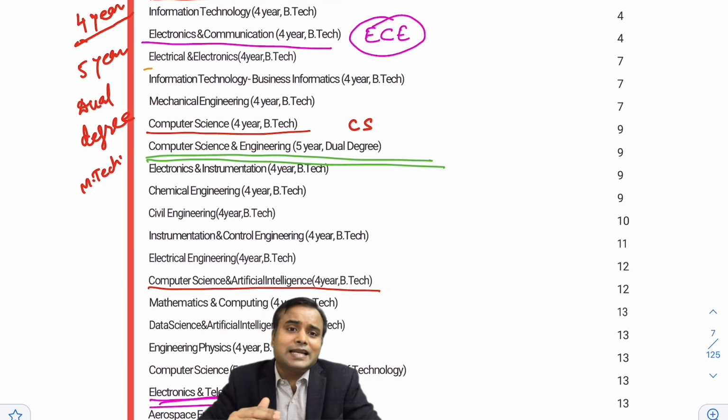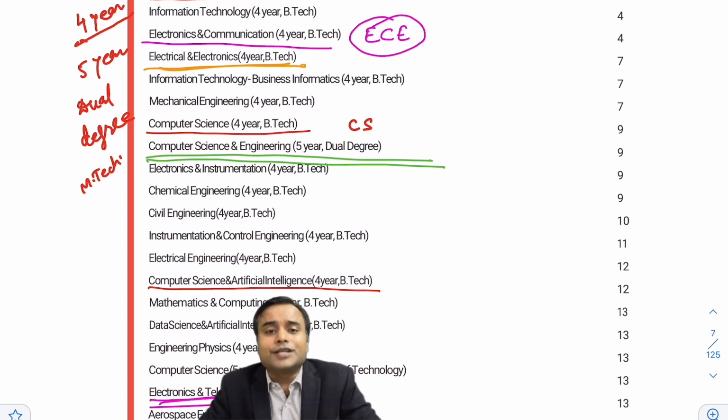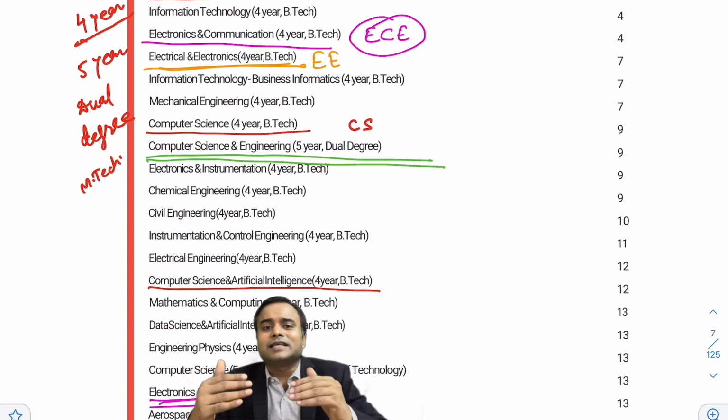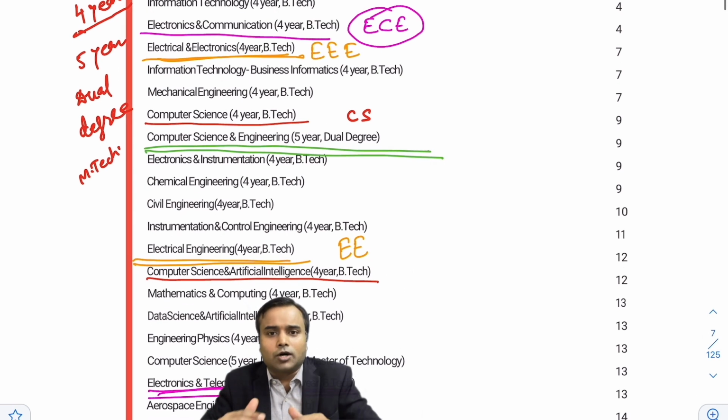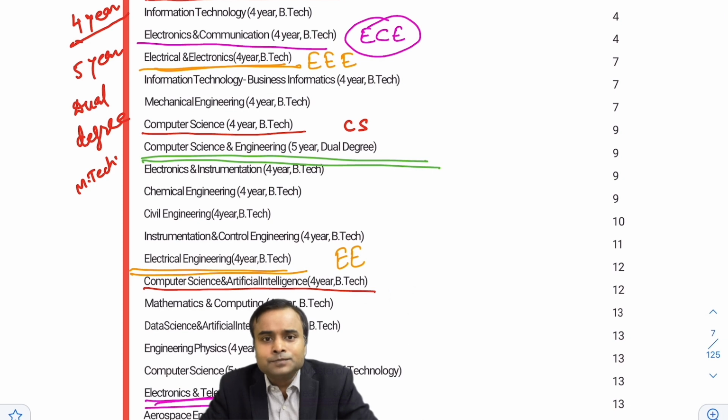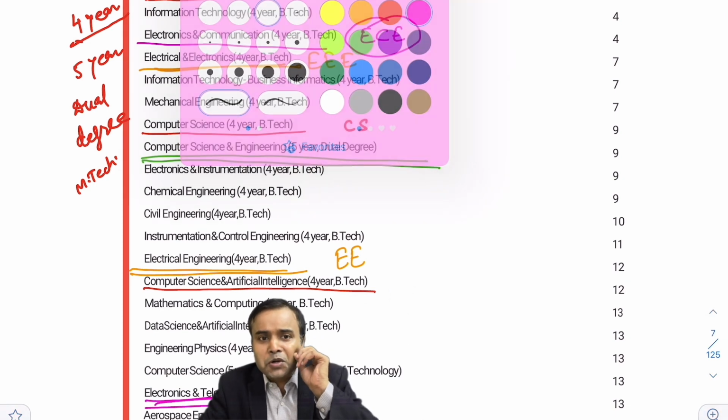After this comes electrical and electronics engineering, also called EEE. Or you can opt for electrical engineering, which is also called EE. Both are almost the same branch. You can opt for it if it is available, so you can go for this one.